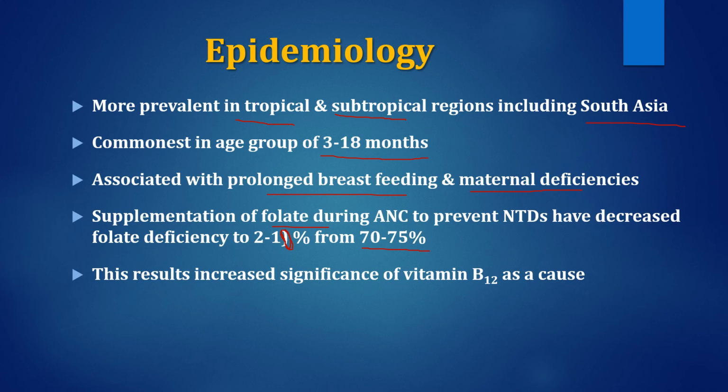This clinical supplementation of folic acid has shifted the significance of megaloblastic anemia in infancy and in children from folic acid, which usually caused megaloblastic anemia in children, to B12 deficiency, because now folic acid deficiency megaloblastic anemia is less significant than that caused by B12 deficiency. Thus, B12 deficiency as a cause of megaloblastic anemia in children now has more significance.